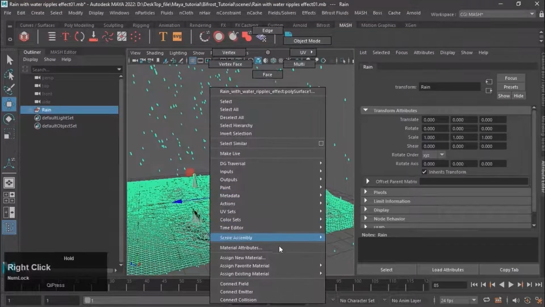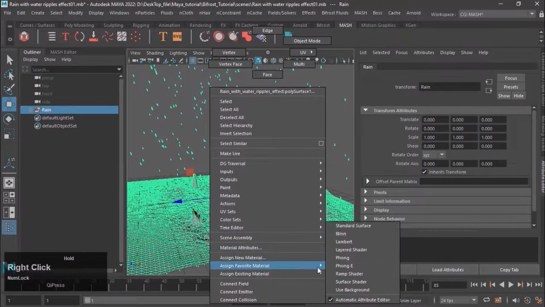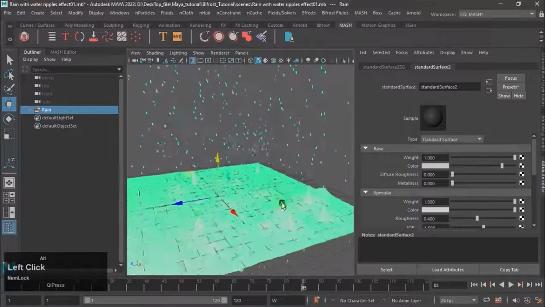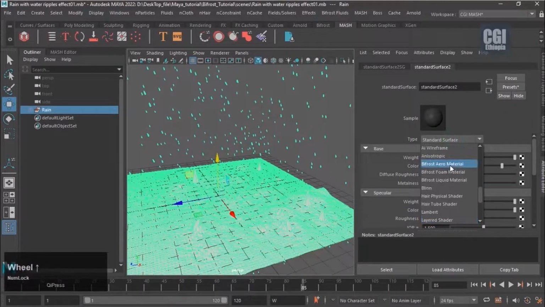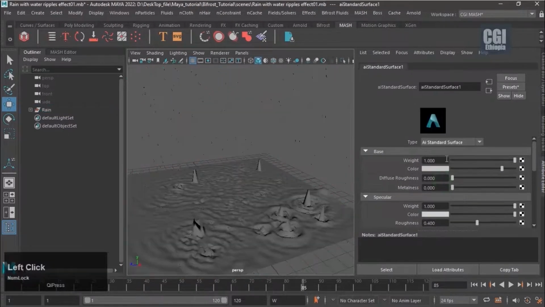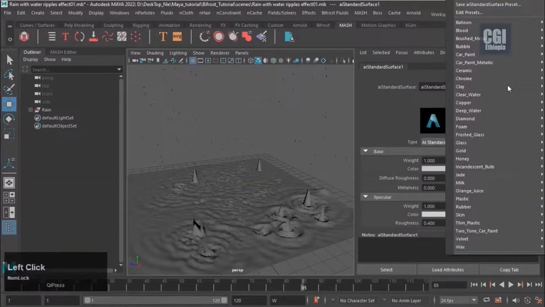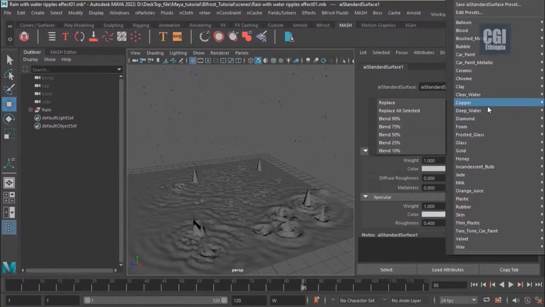Right-click on Poly. Select Standard Surface Material. Then change Material Type to Standard Surface. Go to Presets. Replace with Deep Water.